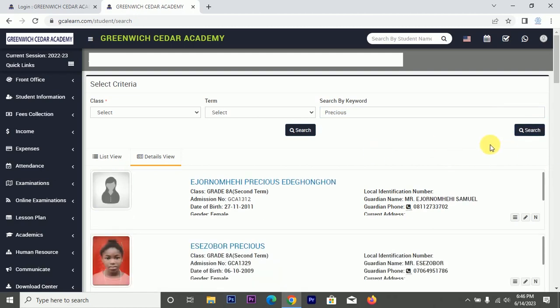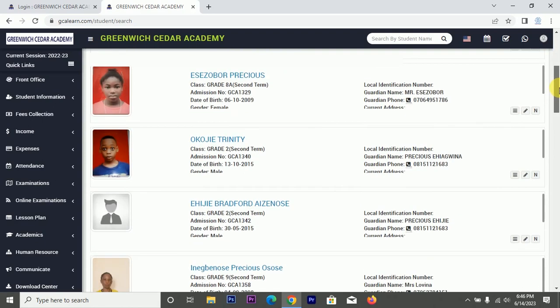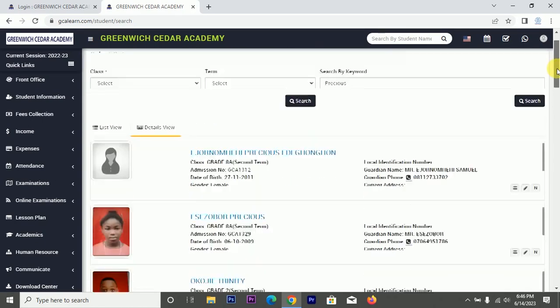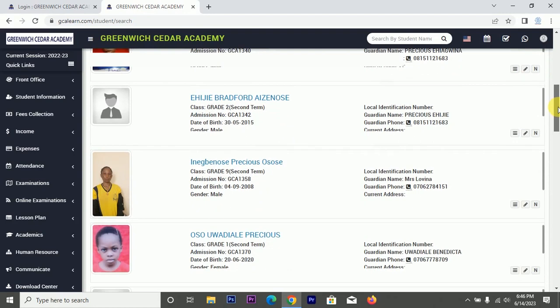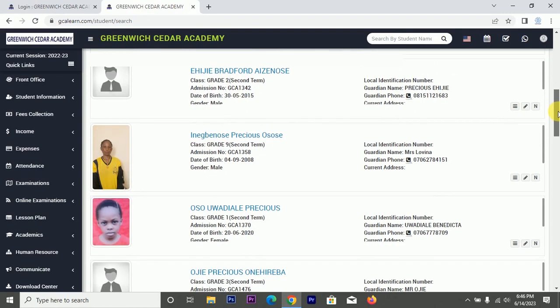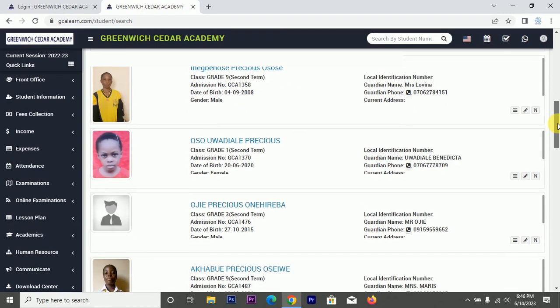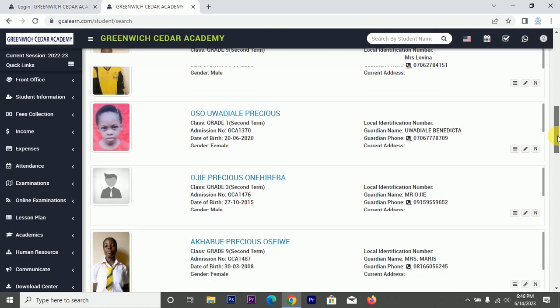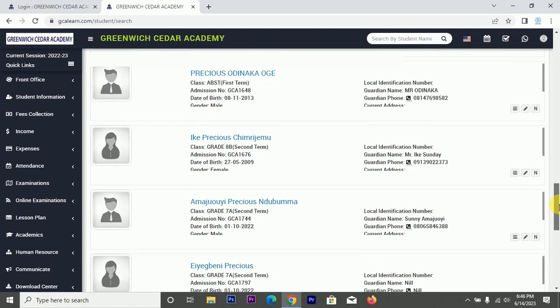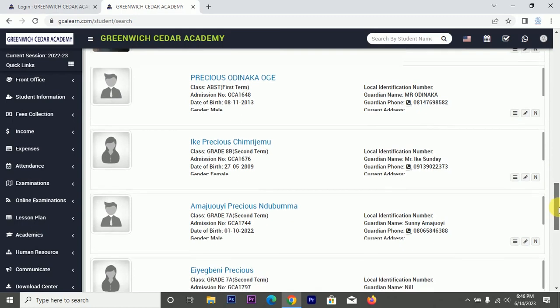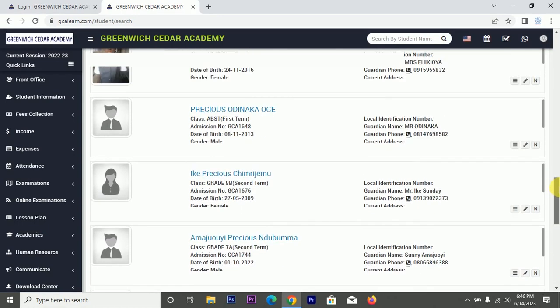Okay, good. Now, if more than one person is bearing that particular name, if you have different persons bearing that same name, then it will bring out the record of all the persons bearing that name. Like this Precious now, it's not one person, they have different Precious. You see it, so you can easily just search for a particular person's record rather than going helter-skelter looking for documents, files, scattering. So this first of all will help you organize all your students' records.